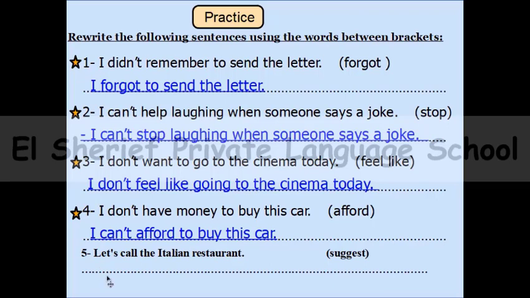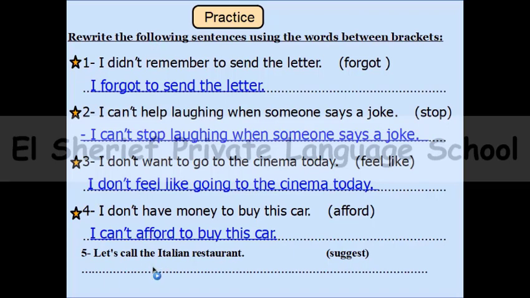And the last sentence to rewrite, let's call the Italian restaurant. So here we need to use the verb suggest. So here the right answer is, try to remember, suggest is one of the verbs that are followed by to plus infinitive or ing.